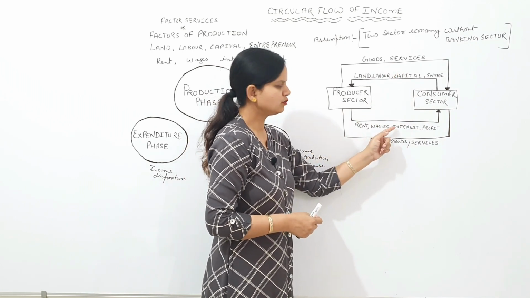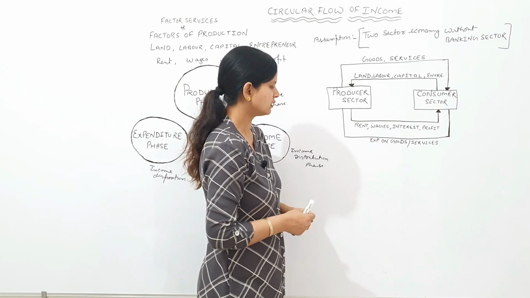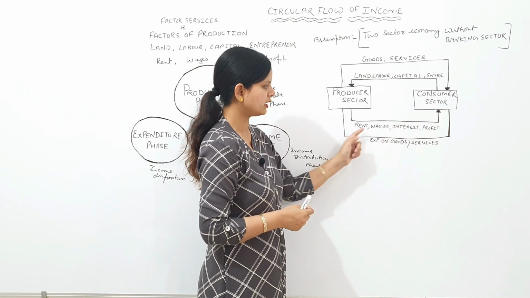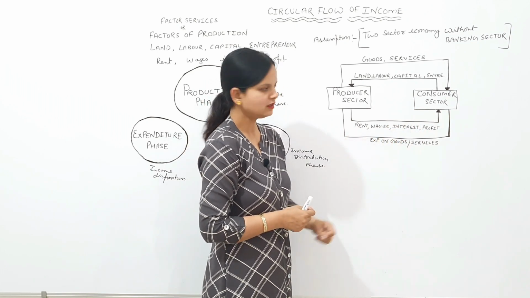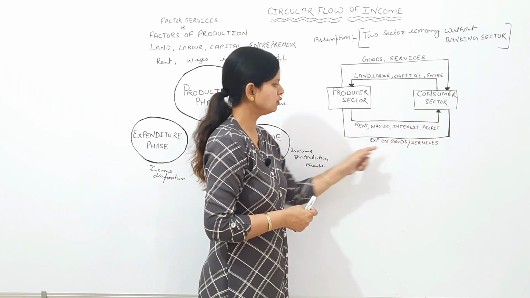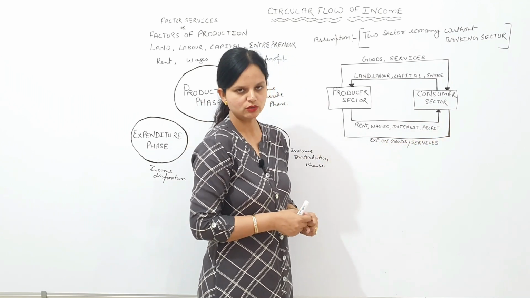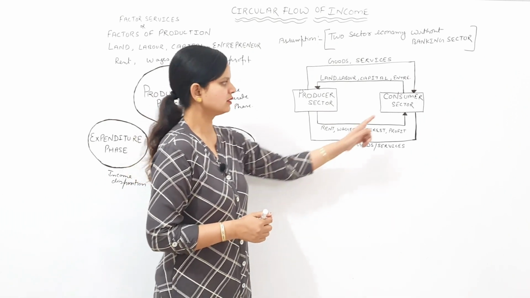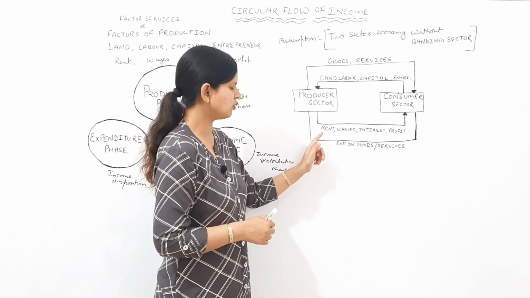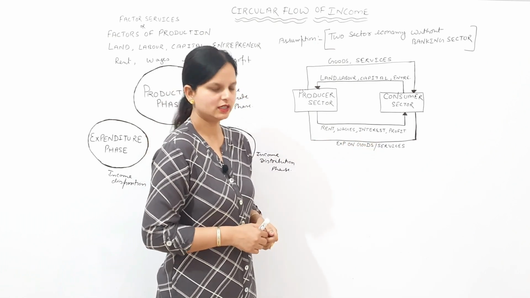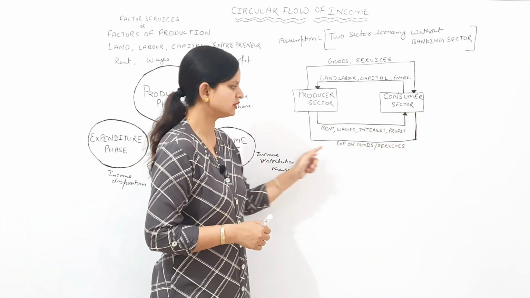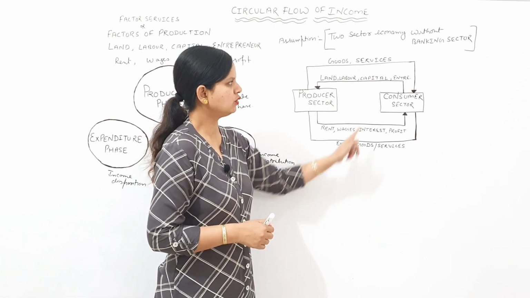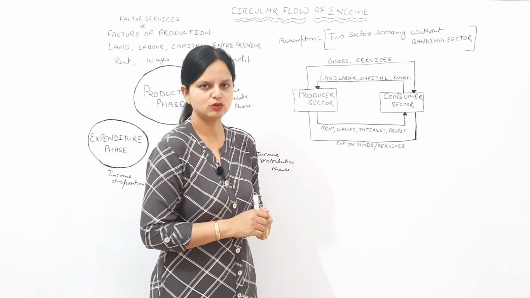So money is moving from one sector to another sector. First, it moves from producer sector to consumer sector in the form of rent, wages, interest, profit, and then it moves from consumer sector to producer sector in terms of expenditure on goods and services. So students, you are watching that all the money which is earned by consumer sector in the form of rent, wage, interest, profit is spent on the purchase of goods and services. Means there is no saving in the economy, because we have assumed here that there is no banking sector.